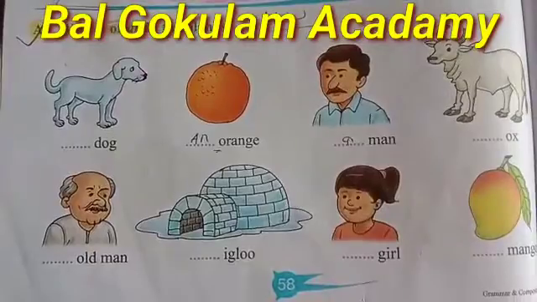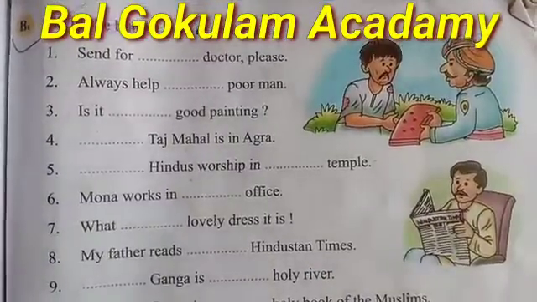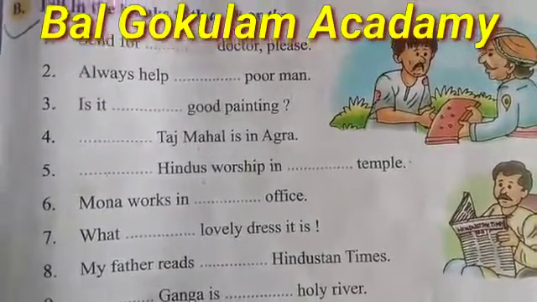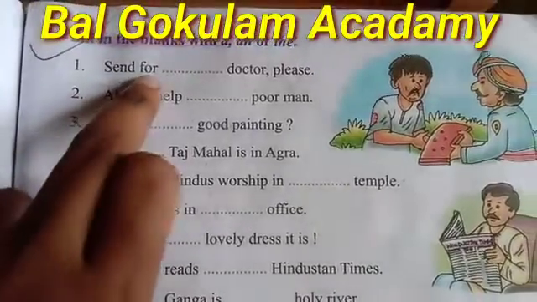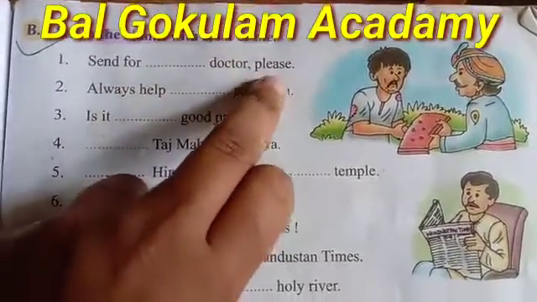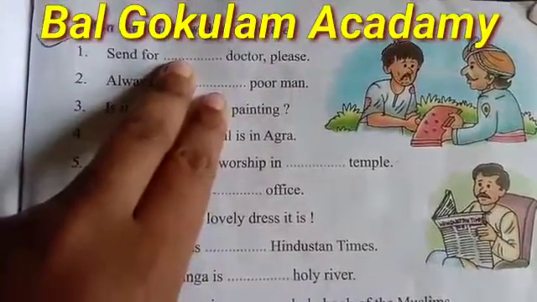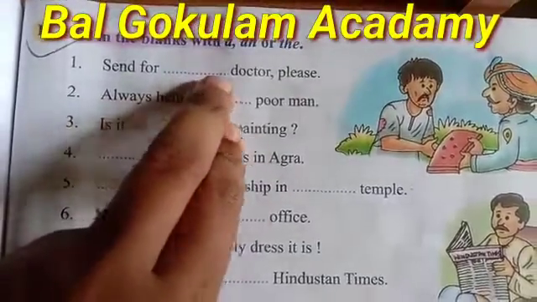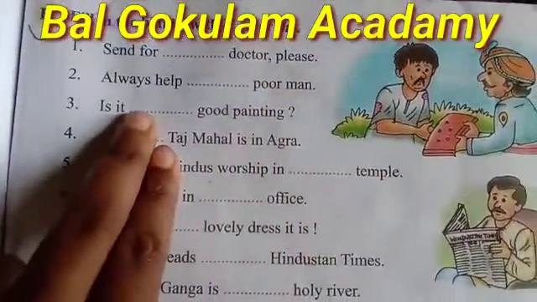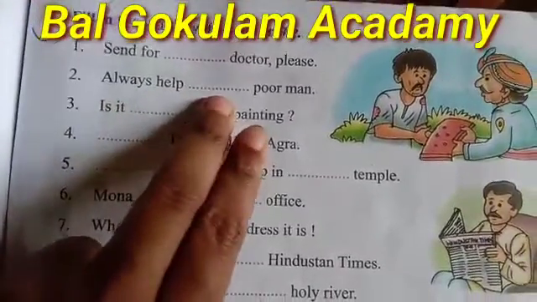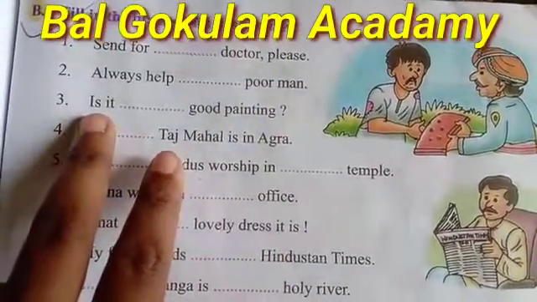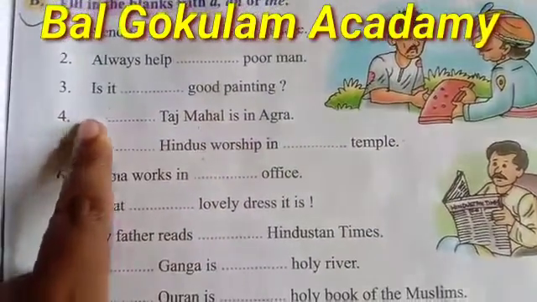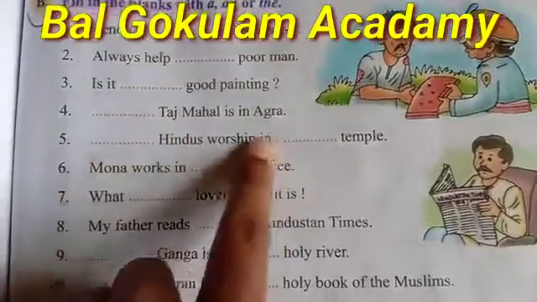After this, we take a second question. Second question is fill in the blanks with a, an or the. Students, see the first. Send for a doctor please. So students, here you write the article: send for a doctor please. Second, always help a poor man. Is it a good painting? Fourth, the Taj Mahal is in Agra.